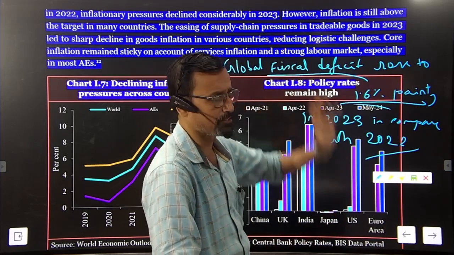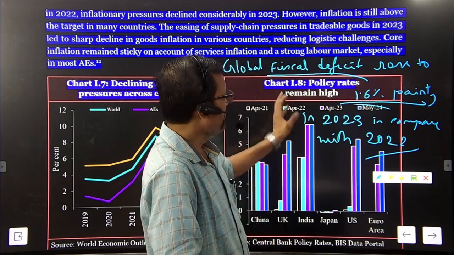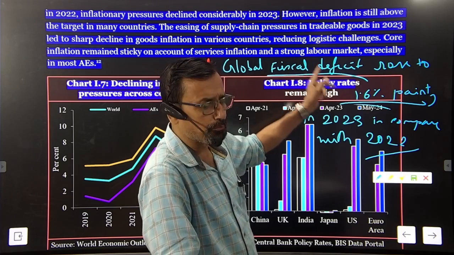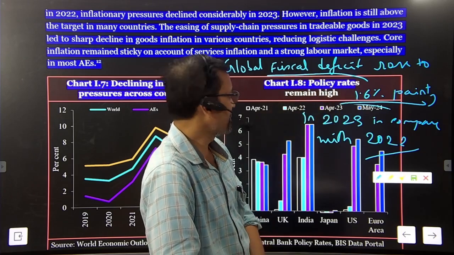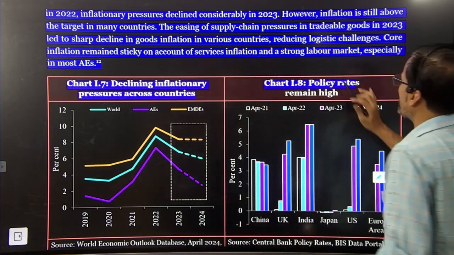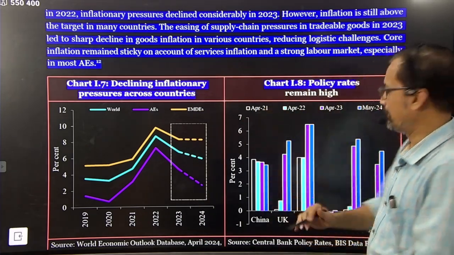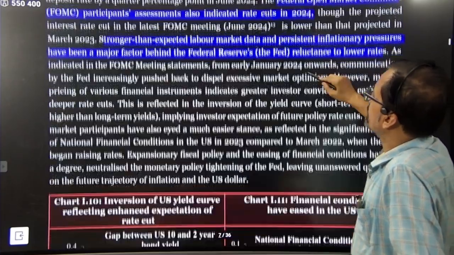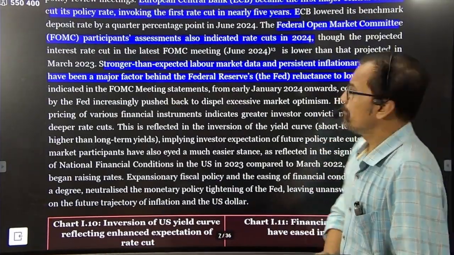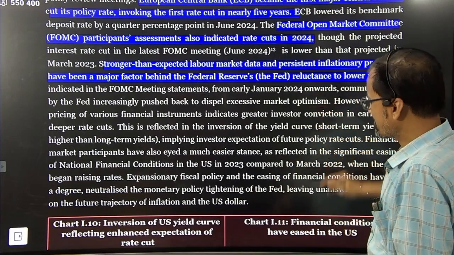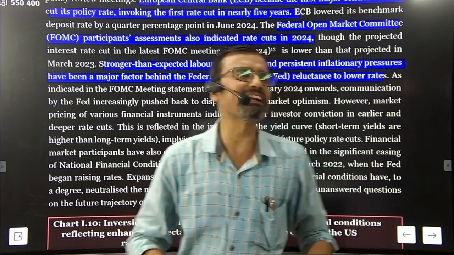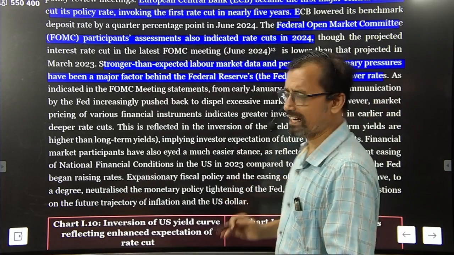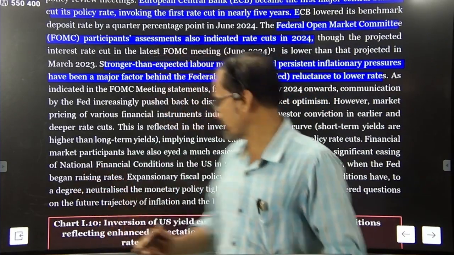Why did the fiscal deficit rise? The reason is simple. Revenue declined mostly in oil-producing countries and goods-exporting countries. This is the major reason behind the rising fiscal deficit globally. The USA raised the policy rate, but not all countries did. There are many countries that did not raise the policy rate to counter the pressure of inflation.